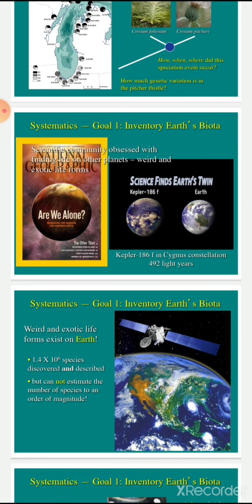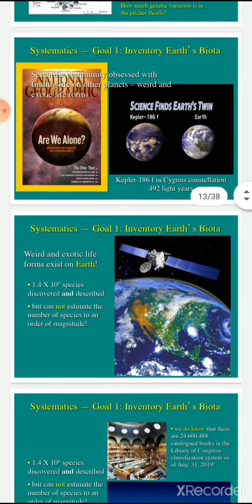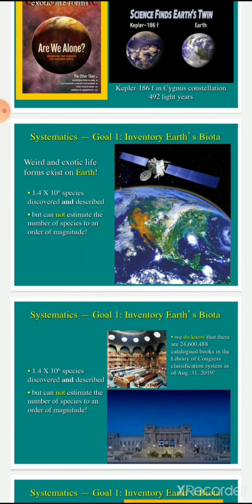The first goal of systematics is to make a list of Earth's species. At present, 1.4 times 10 raised to the power 6 species are discovered and described. Estimating the number of species of microbes and insects is very difficult.